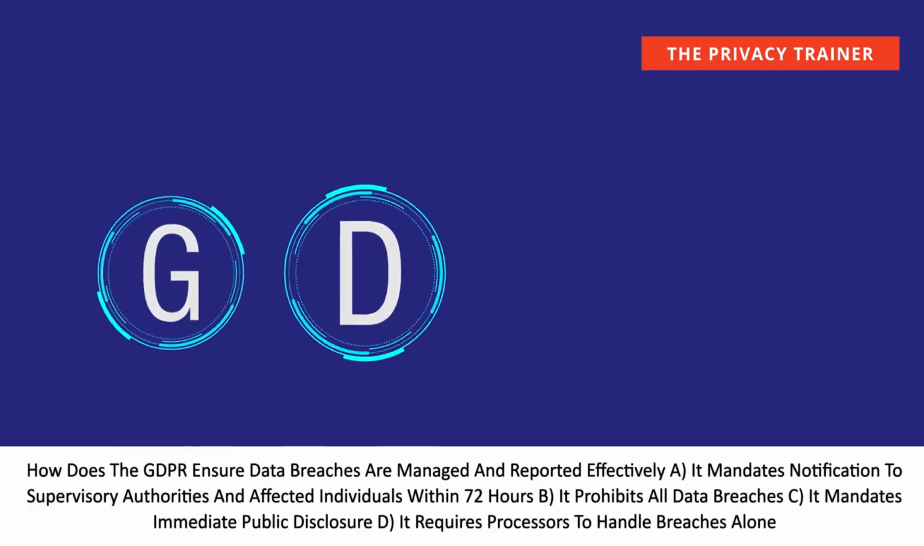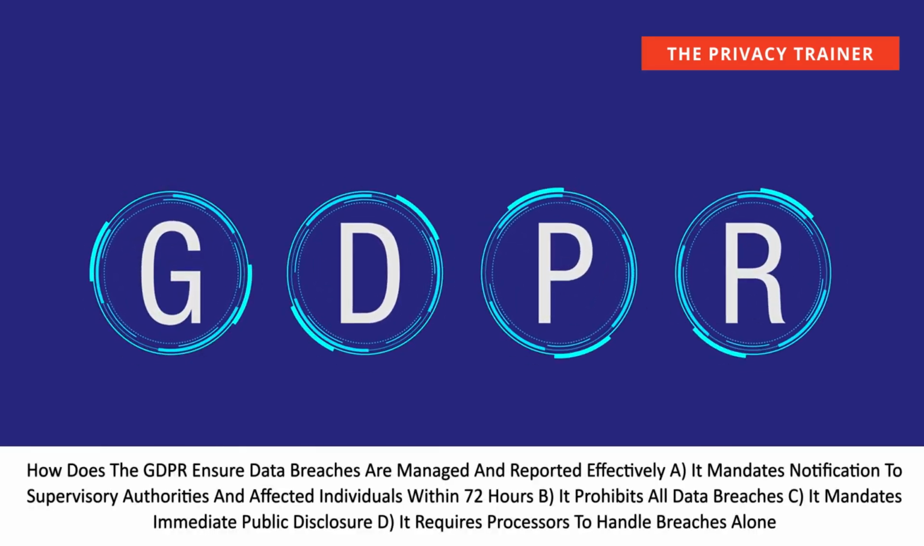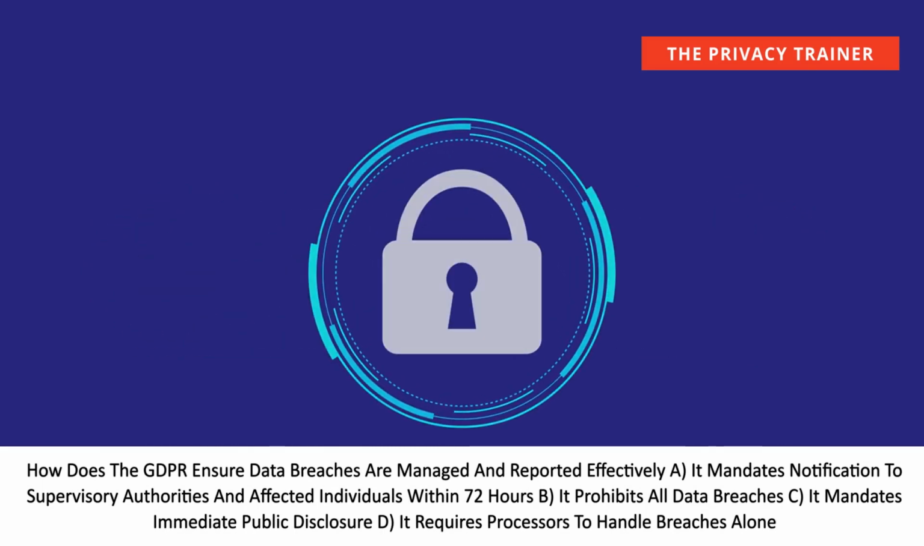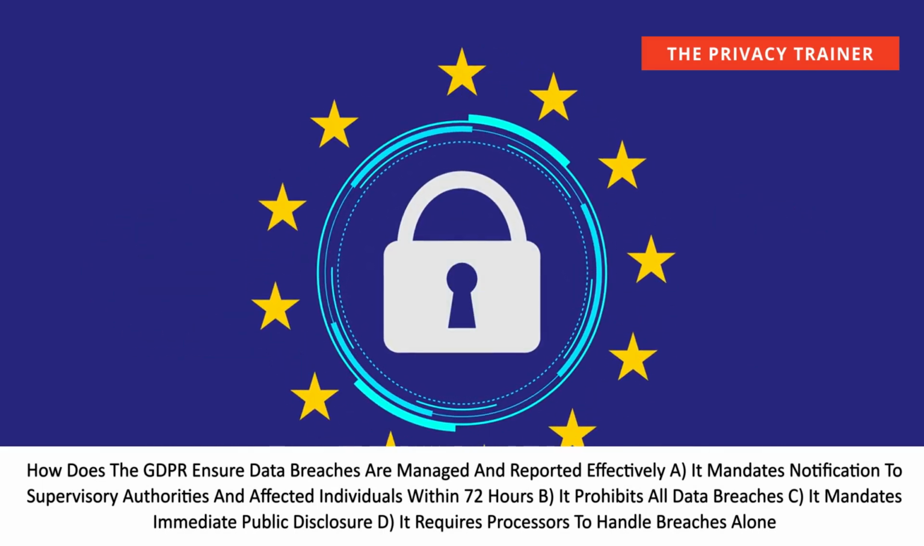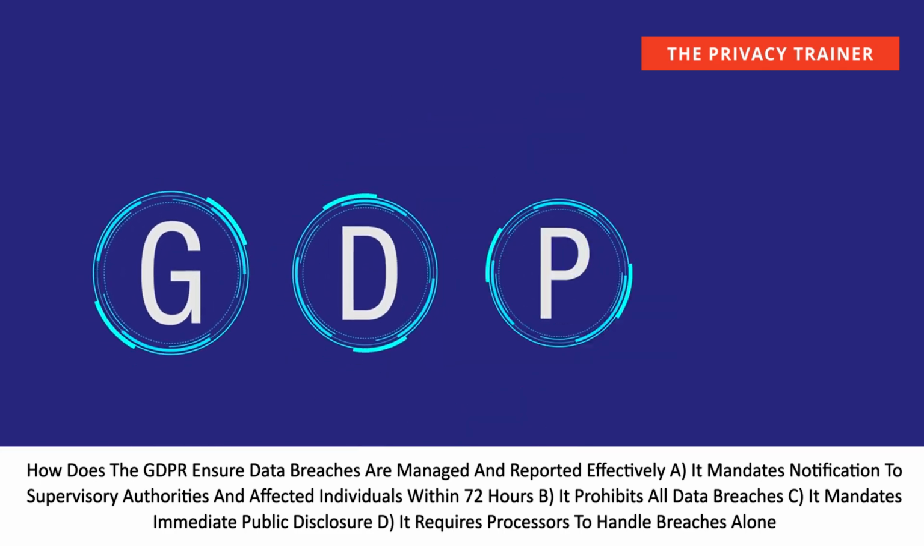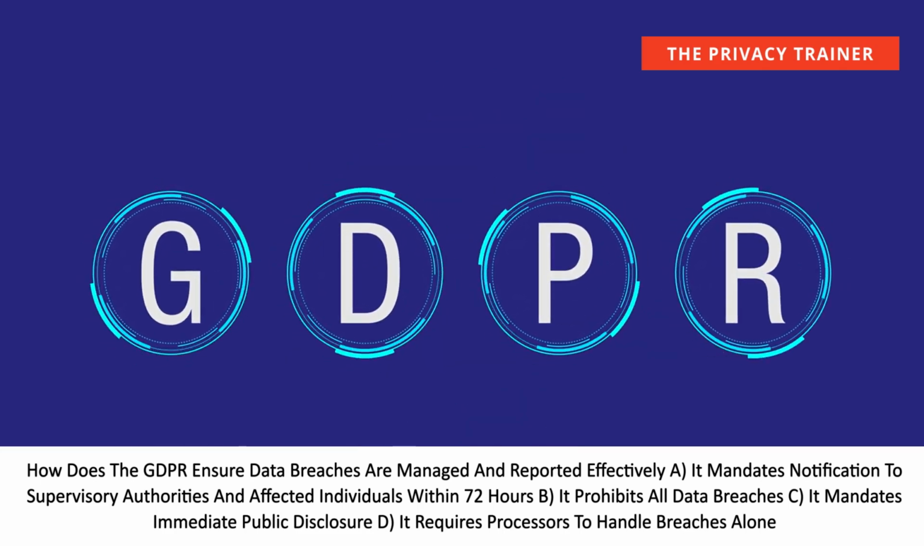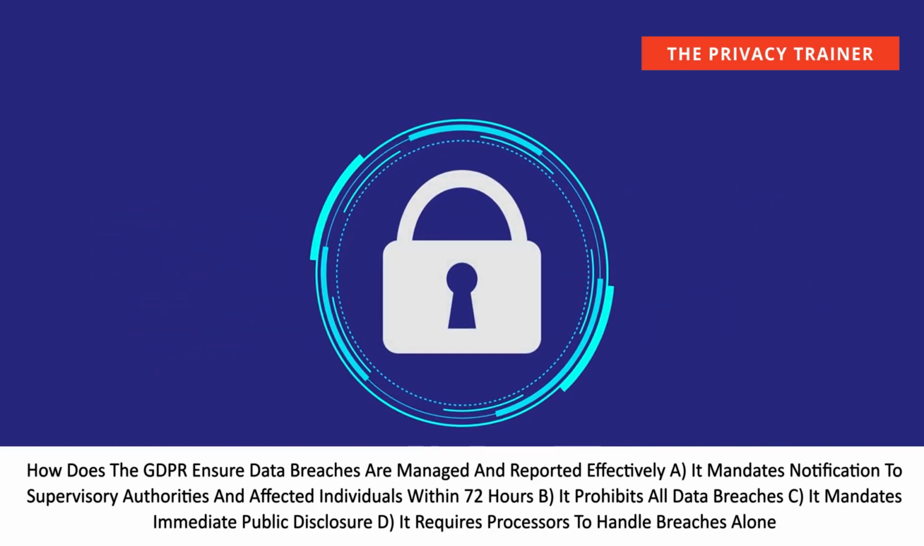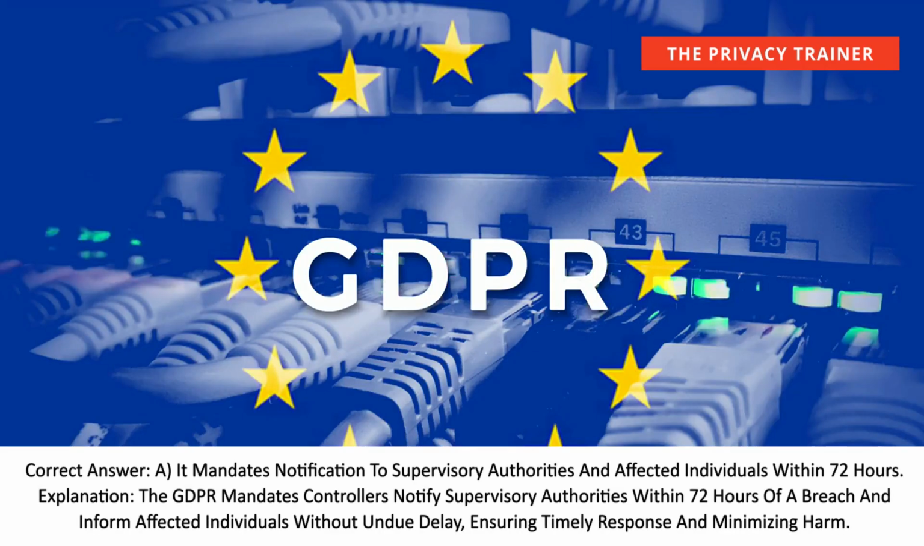How does the GDPR ensure data breaches are managed and reported effectively? A. It mandates notification to supervisory authorities and affected individuals within 72 hours. B. It prohibits all data breaches. C. It mandates immediate public disclosure. D. It requires processes to handle breaches alone. Correct answer. A. It mandates notification to supervisory authorities and affected individuals within 72 hours.